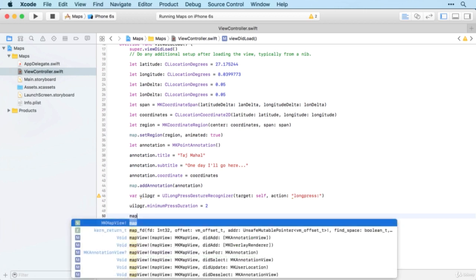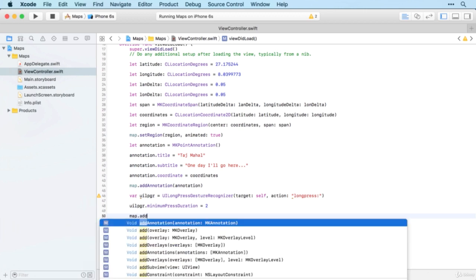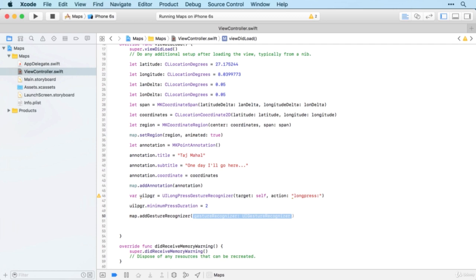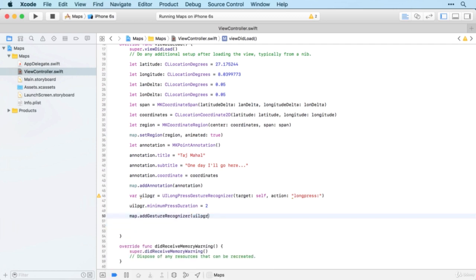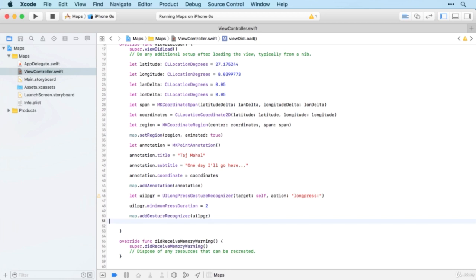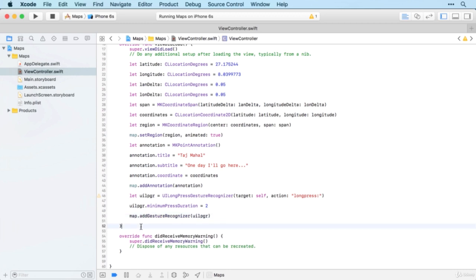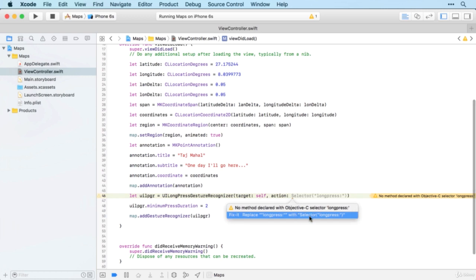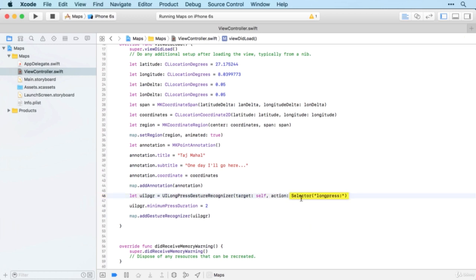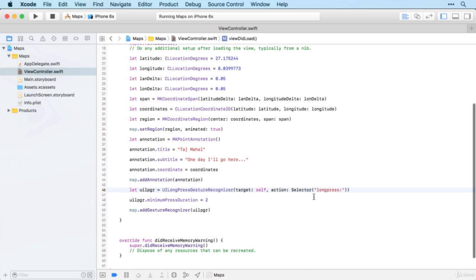And then we just add that to the map. So we add a gesture recognizer, and the gesture recognizer we're going to add is the uilpgr. And actually it looks like I can use a let there rather than a var. And it's suggesting that I use selector here with longpress, so I'll do that.